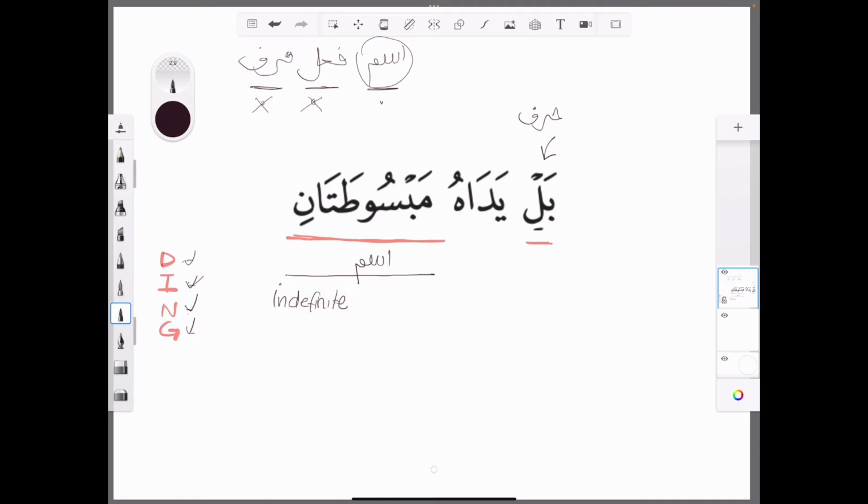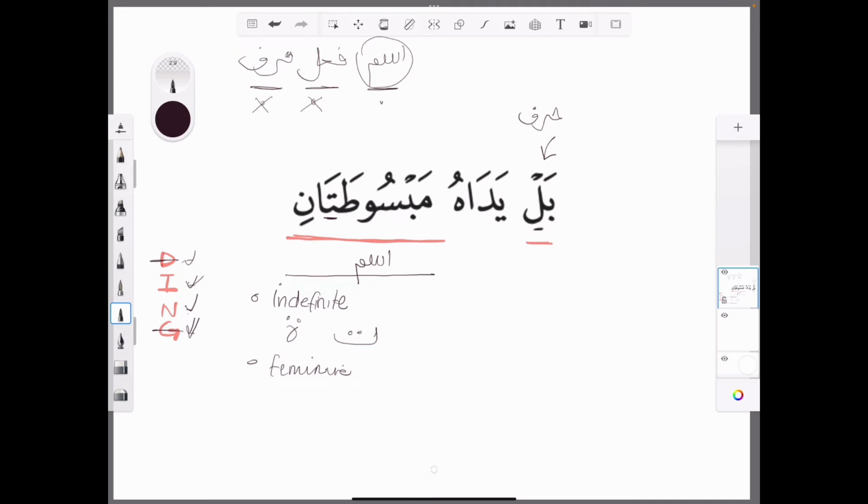Now, if we're paying attention, we'll notice that it would have been mabsutatun with a ta marbuta at the end. But that ta marbuta has opened up. So we know that it's feminine. Okay. Mu'annath. Feminine. So we've covered that. Let's cross that one out. We've done the gender. We've done whether it's definite or indefinite, so we've covered that as well, right?